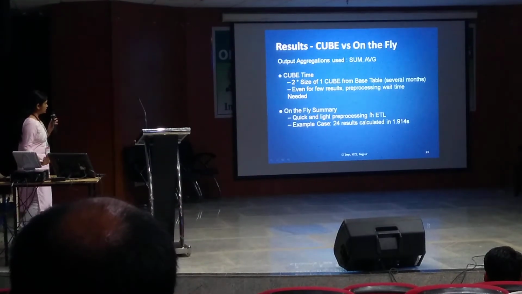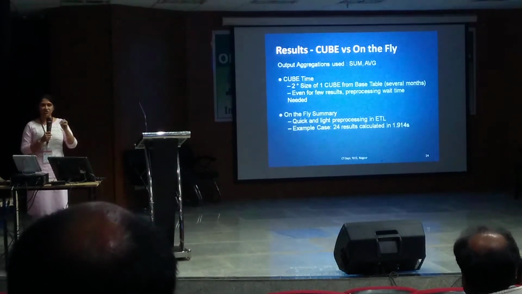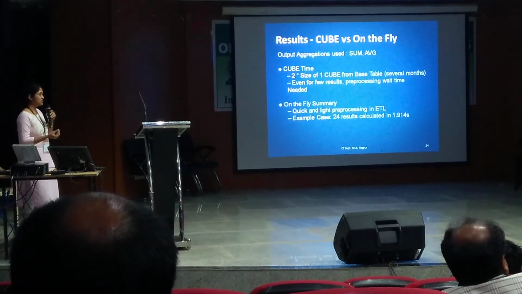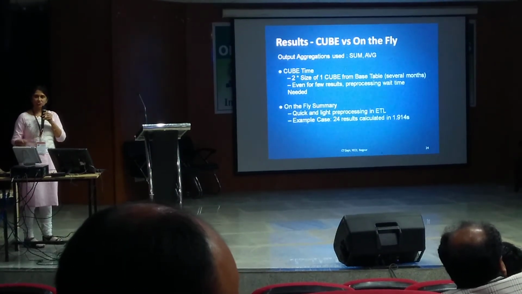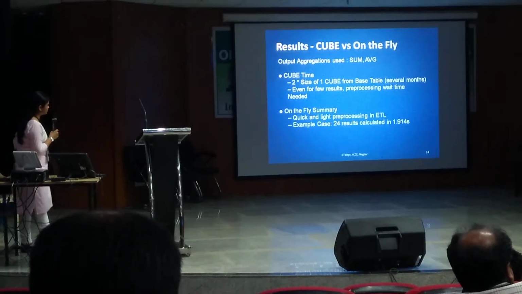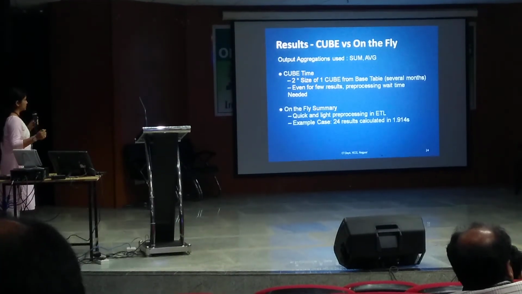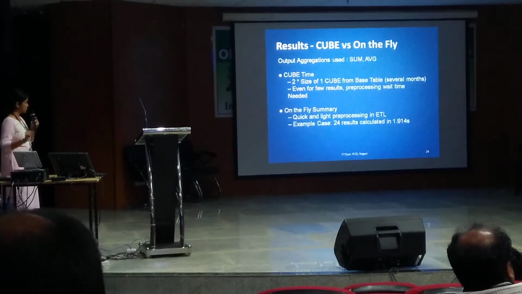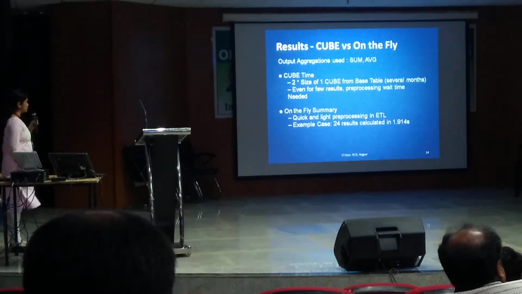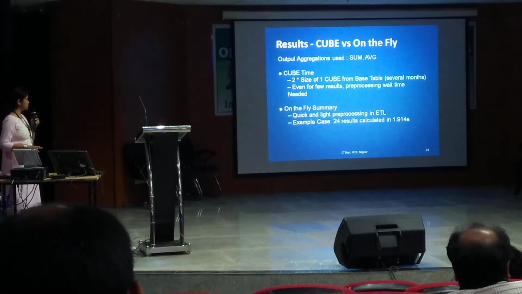The conclusion is about the cube architecture, which is the main structure of various data mining and data analysis tools available in the market. This is just the statistic I have given: 2 multiplied by the size of one cube, that is just one base table and only one aggregation function. If you use this on-the-fly architecture, no pre-processing time is required.